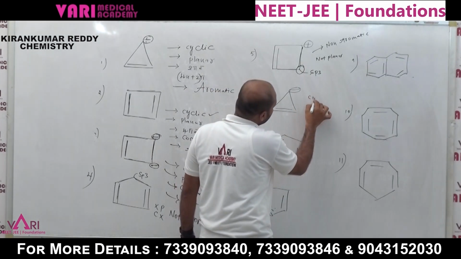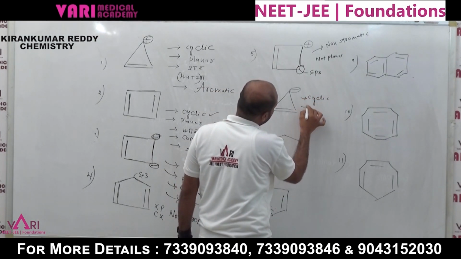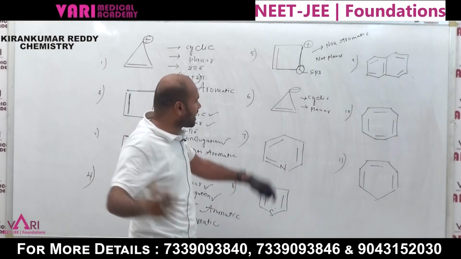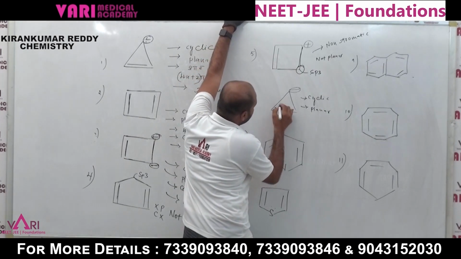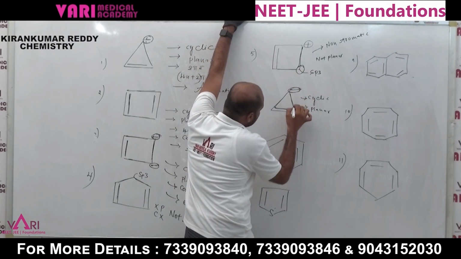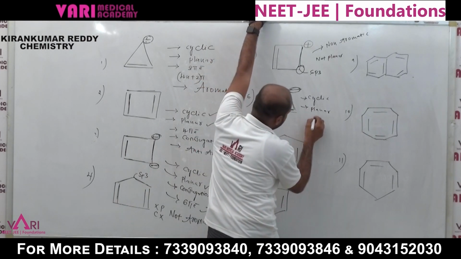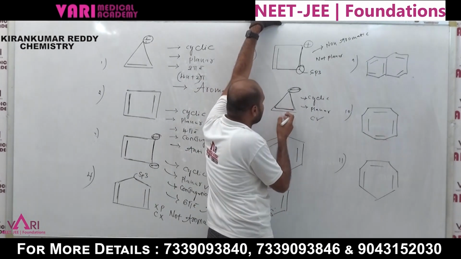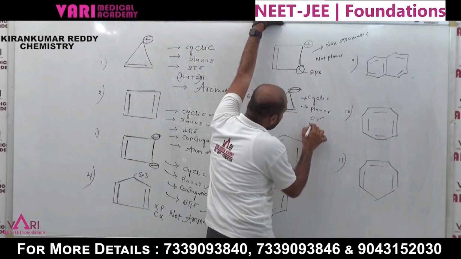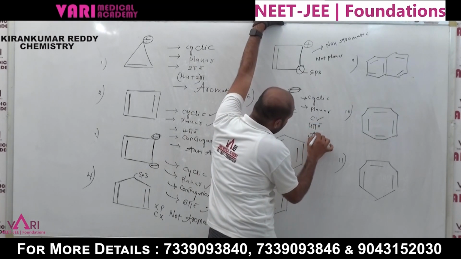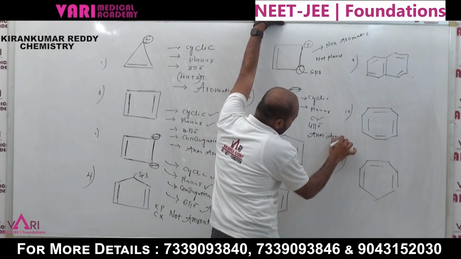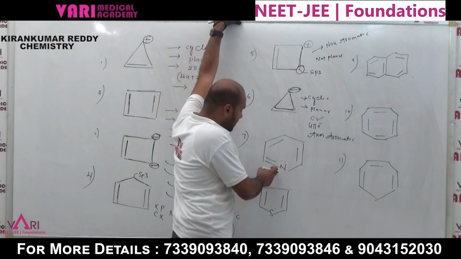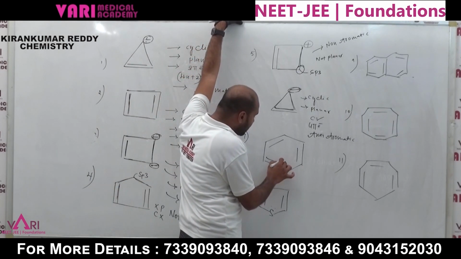Here is a cyclic compound and it is planar. Checking whether conjugation is present or not. Here is a double bond, single bond, negative charge, single bond, double bond. Yes, conjugation is present. Now checking the pi electrons. How many pi electrons? Here is 1, 2, 4. 4 pi electrons are present, so this must be an anti-aromatic compound.